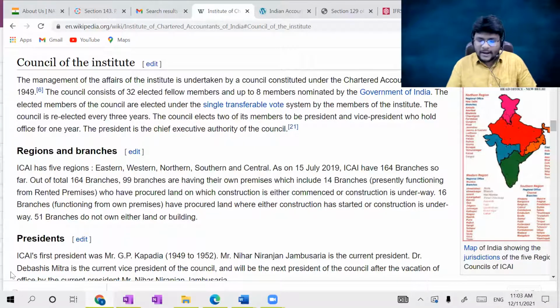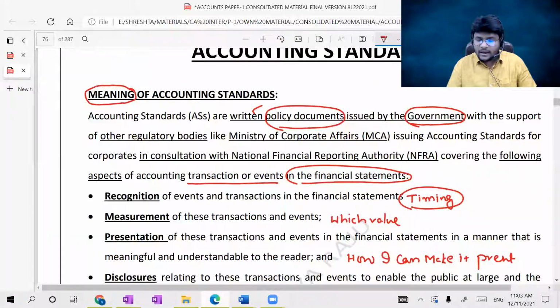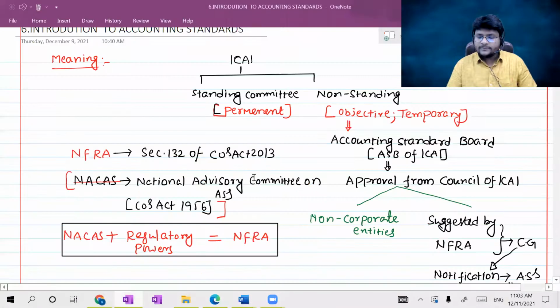Okay. Now come back, guys. Hope you got some information about the council as well. So let us come back to the material.